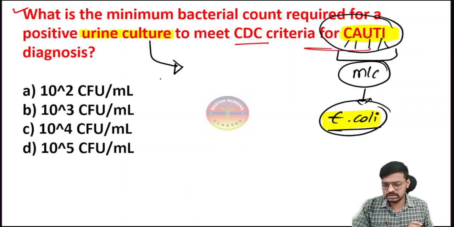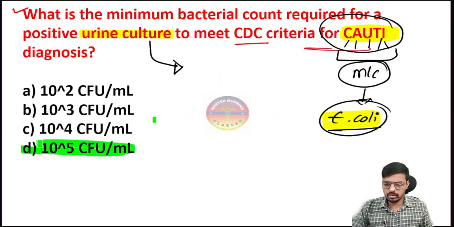So what is that criteria? Yes, if in 1 ml of the urine, the bacterial load is 10 to the power of 5 and more, this is called a positive urine culture, and it is very, very important. Then we have to say the patient is suffering with catheter-associated urinary tract infection.